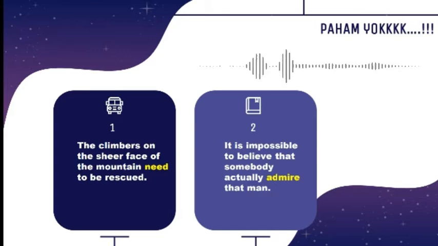Well, the second question is: it is impossible to believe that somebody actually admire that man. So, is the sentence correct or incorrect? The sentence above is incorrect because the verb is plural. The verb should be singular because the word somebody is grammatically singular.